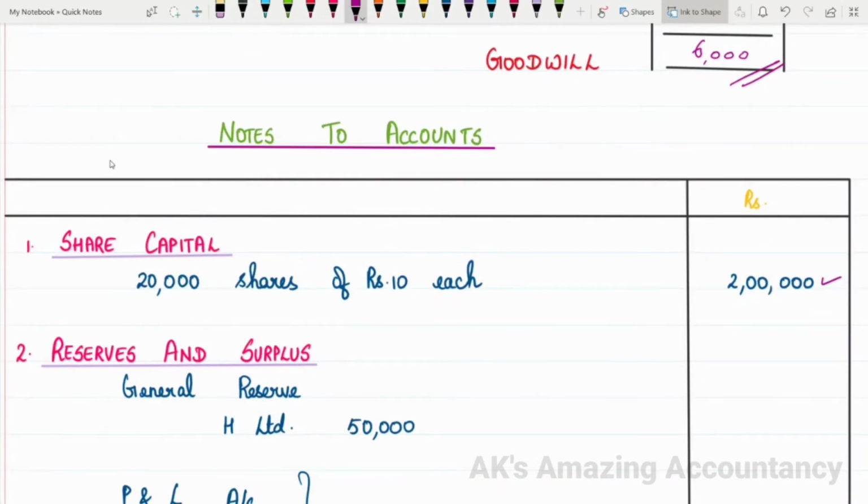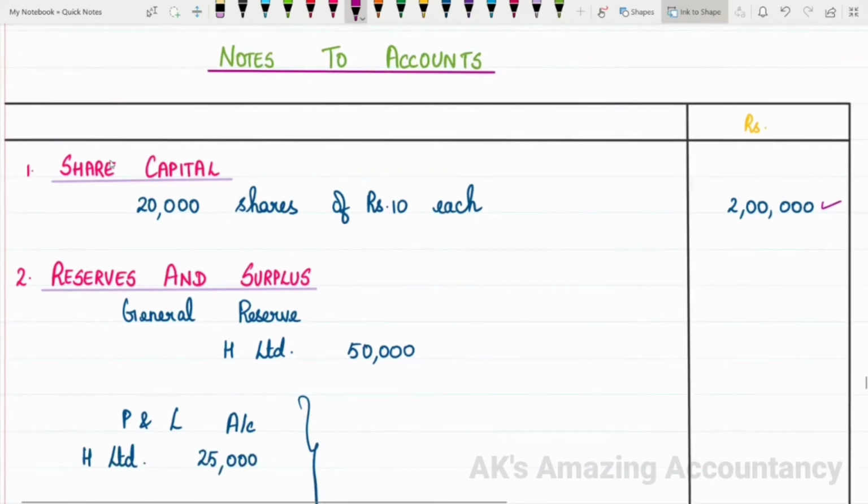Then next note 2 is reserves and surplus. Under reserves and surplus, we will have the general reserve and P&L account of H Limited alone, because S Limited's general reserve and P&L account we have already treated. You can refer to the problem. General reserve of H Limited is given as 50,000 and P&L account of H Limited is given as 25,000.